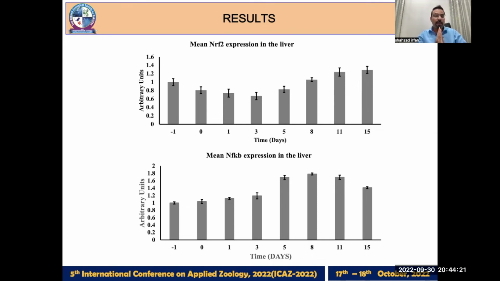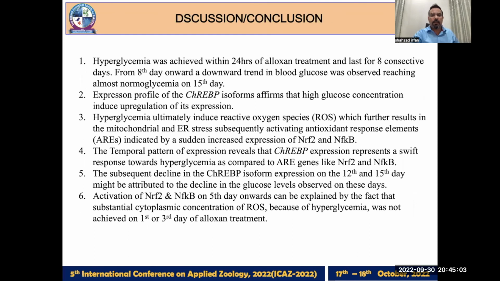So what we expected was that on the 3rd and 5th day, the expression levels would be high, which was the case in the NFKB expression. But on the 8th day and 12th day, the expression pattern of these genes was still high. Glucose levels were low. So let's discuss these results.